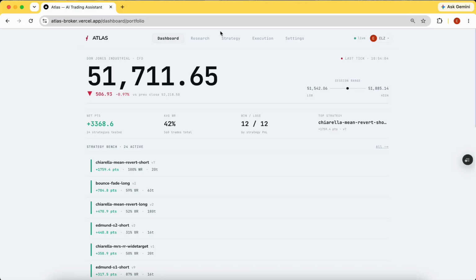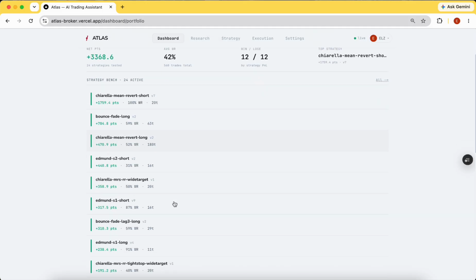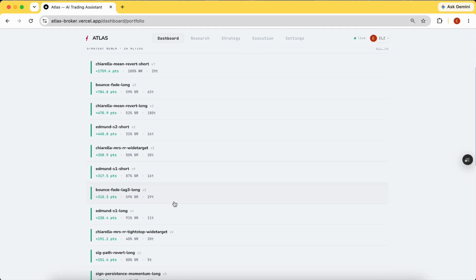This is Atlas. Atlas is an AI-powered trading strategy management platform. As you can see on the homepage, there are several strategies created from research papers, and these strategies can be tested, improved, augmented, and shared with people as well, as long as your LLM provider, such as Claude or GPT, has MCP support.